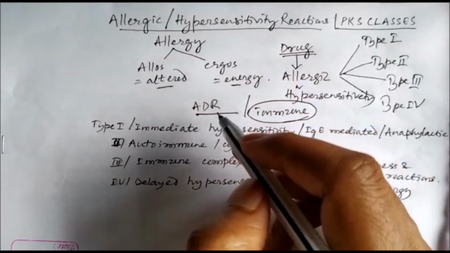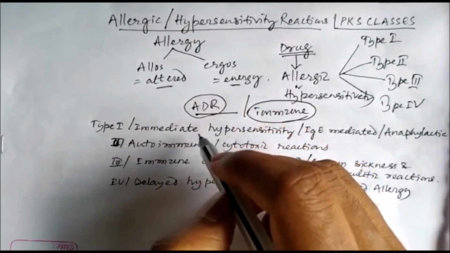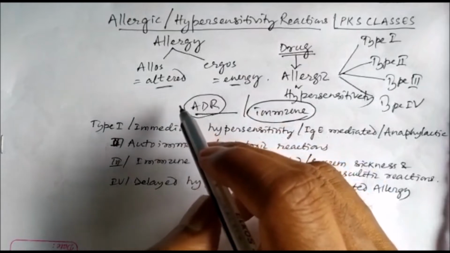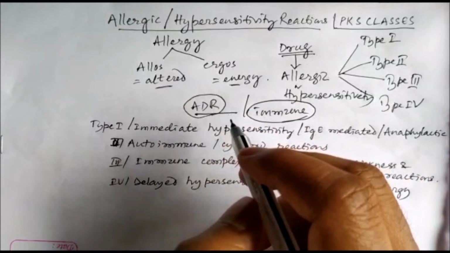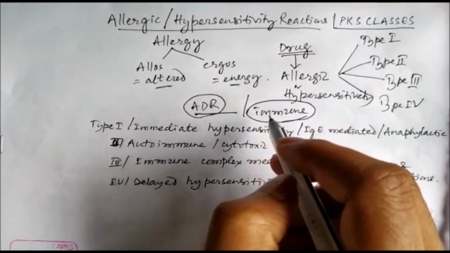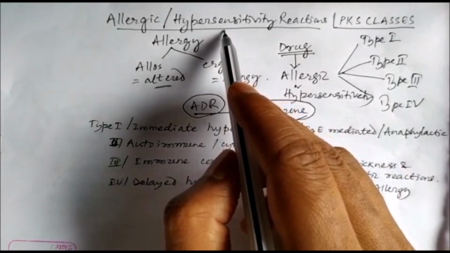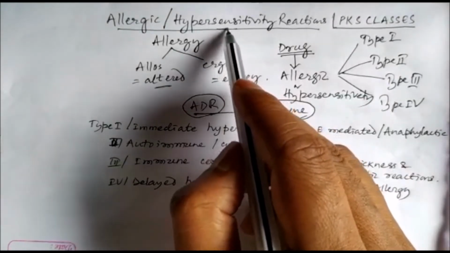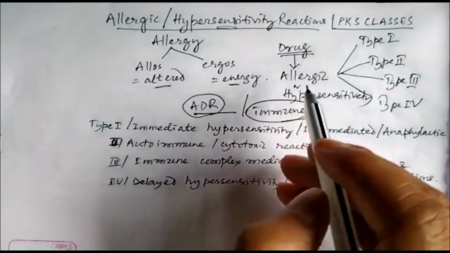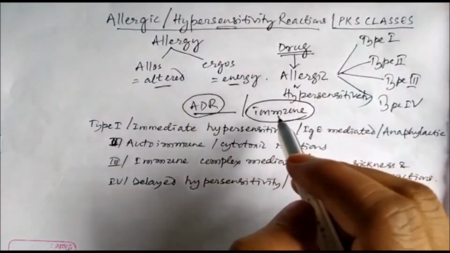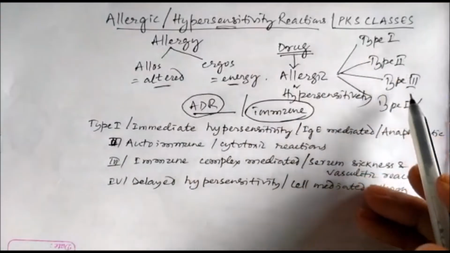That means it is a type of adverse drug reaction, ADR, in which the drug induces an immune reaction. Our immune system gets activated in response to the drug and the sensitivity is more than normal. That's why it becomes a hypersensitivity reaction. So all these allergic or hypersensitivity reactions can be divided into four types: type 1, type 2, type 3 and type 4.